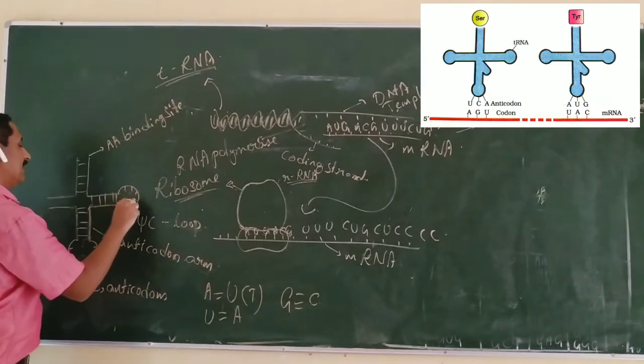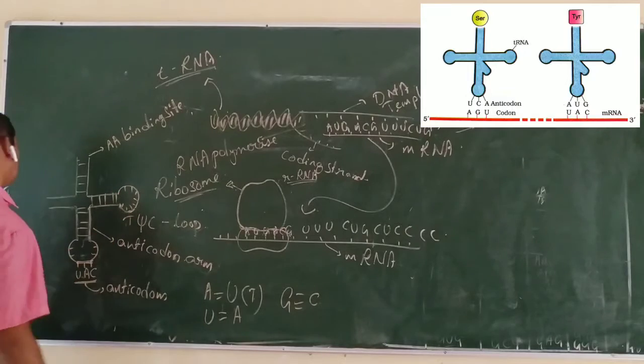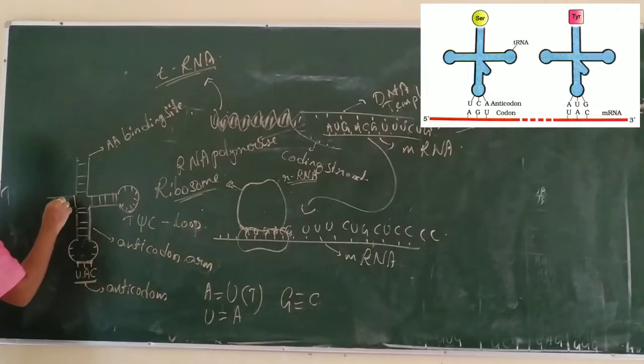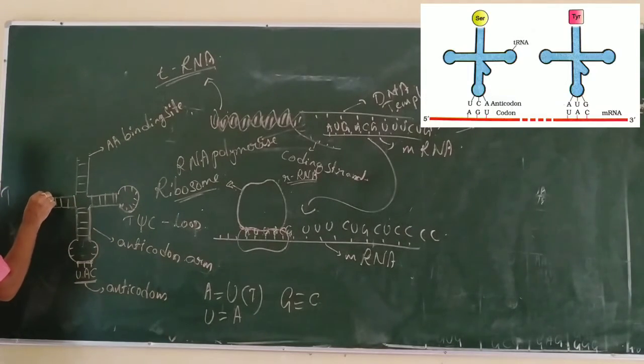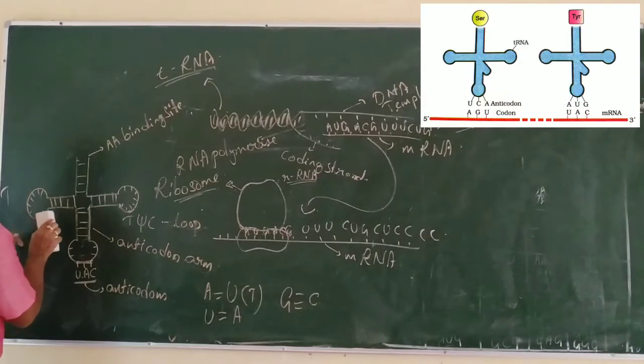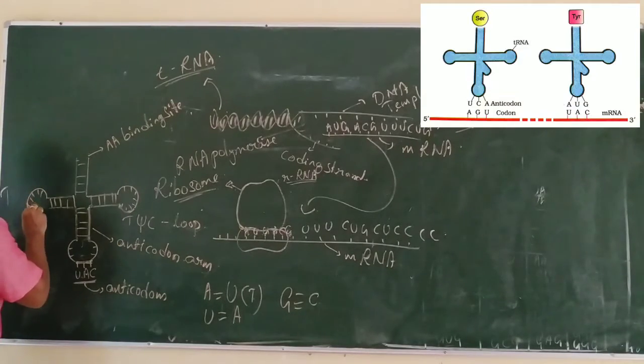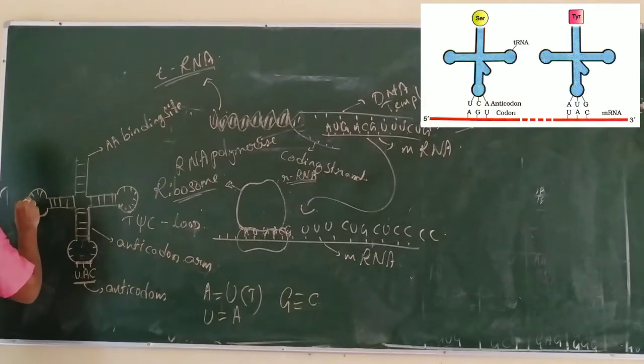You can see certain unfolded single nucleotides, and sometimes it gets folded into a double stranded structure. A loop called the D loop is the dihydrouridine loop, present with certain unpaired bases.